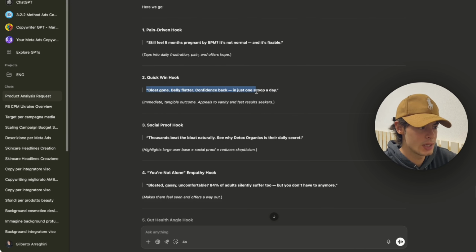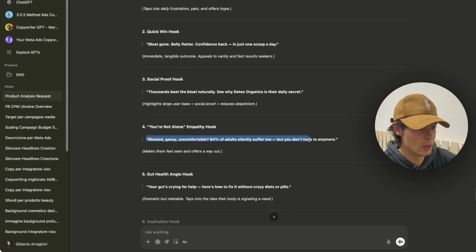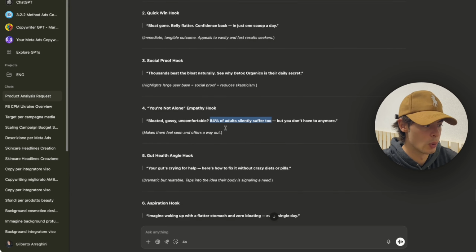So maybe I will just take this and tweak it a little bit. But for example: "Still five months pregnant by 5 p.m.? It's not normal and it's fixable." That's a great hook, especially for a girl, right? "Bloat gone, belly flutter gone, confidence back, just in one scoop a day." Again, this is all amazing stuff if you ask me. "Bloated, gassy, uncomfortable? 80% of adults silently suffer too, but you don't have to anymore," right? And this is actually very good because, in my opinion, statistics or science-based stuff essentially works super well.